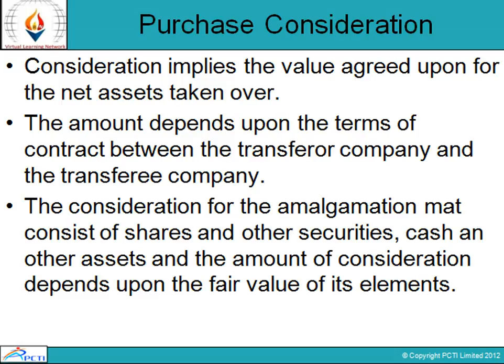Here the consideration for amalgamation may consist of shares and other securities, cash and other assets, and the amount of consideration depends upon the fair value of its elements. In such a case of issue of securities, the value fixed by the statutory authorities may be taken to be the fair value.